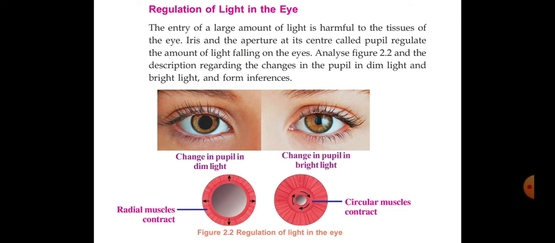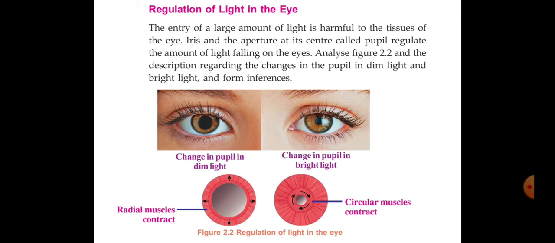Look, in dim light, radial muscles contract, then the size of the pupil increases, more light enters into the eye. That is enough. Then in the second case, what is happening? In bright light, circular muscles contract, then as a result, the size of the pupil decreases, then less light enters